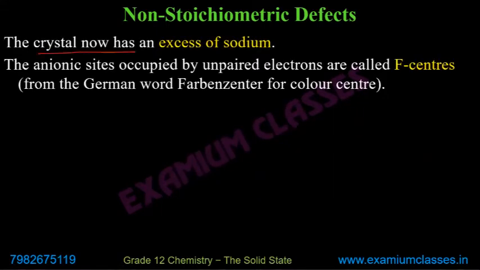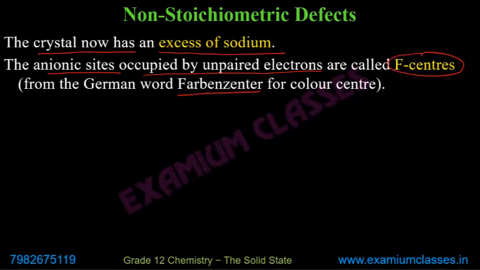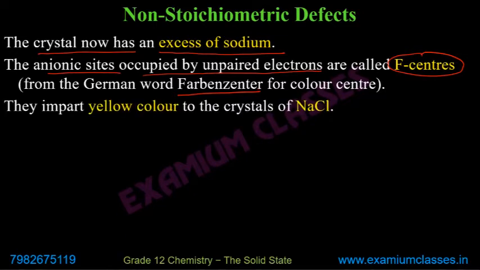So the crystal now has excess of sodium. The anionic sites occupied by unpaired electrons are called F centers, from the German word Farbencenter for color center. In NaCl, they impart yellow color. So the wavelength of these electrons in NaCl is such that they impart yellow color.